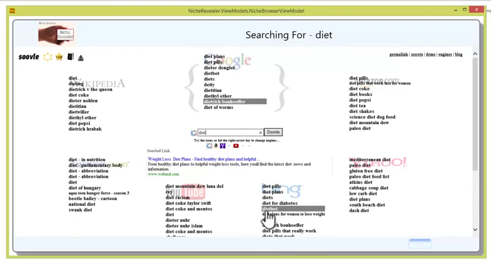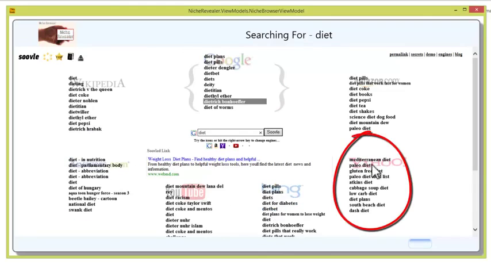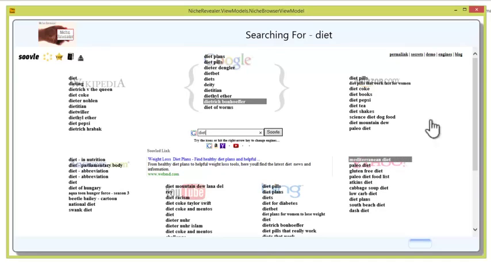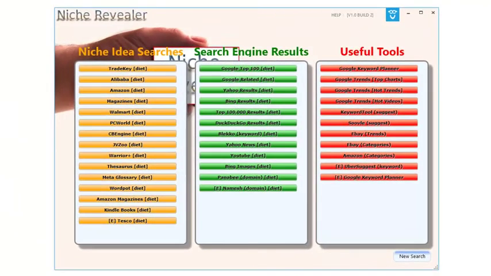So these are all bringing up different ideas: Mediterranean diet, paleo diet, gluten-free diet, all different ideas that you, as I say, can use to get your brain going, to get those creative juices running, and to really figure out and drill into what kind of niche or idea you want to get into.